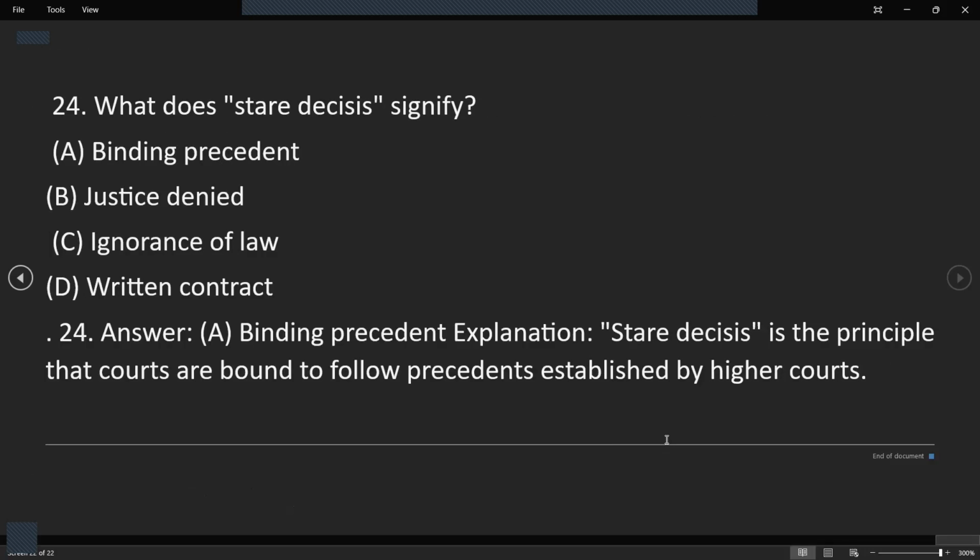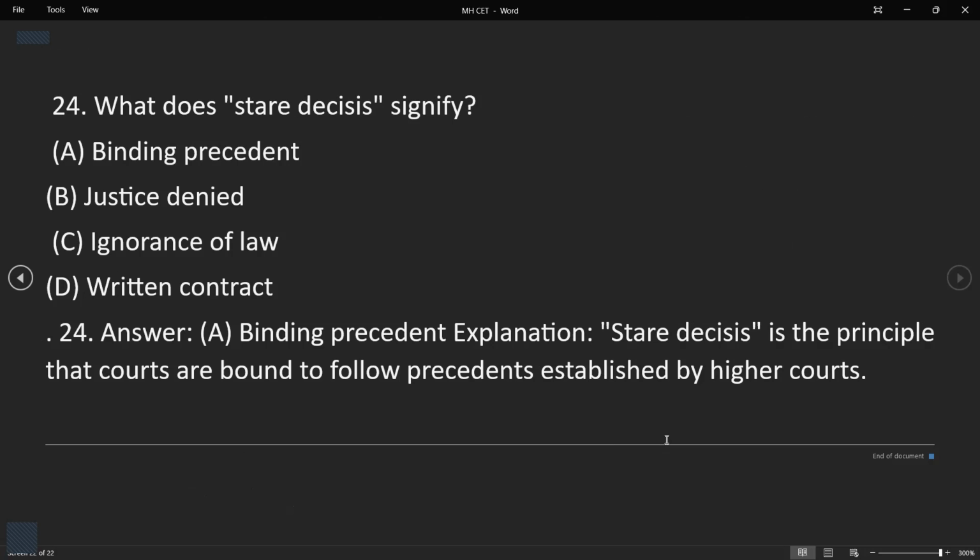Now, our today's last question, that is question number 24. What does stare decisis signify? Binding precedent, justice denied, ignorance of law, or written contract? The answer is binding precedent. Stare decisis is the principle that courts are bound to follow precedents established by higher courts. So if a higher court or a supreme court establishes certain principles, then the district court or the subordinate courts are bound to follow that. So this is what stare decisis signifies.